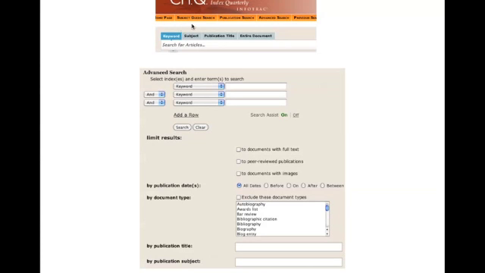For example, the train disaster in Quebec. There's no subject heading for that yet. So if it's most recent, you don't need to worry about subjects. Just use keyword searches. As you can see here, we can limit to documents with full text, peer-reviewed publications, and documents with images.